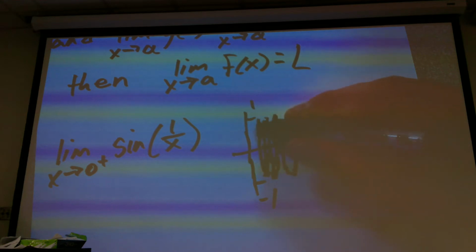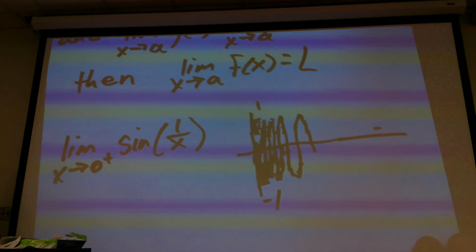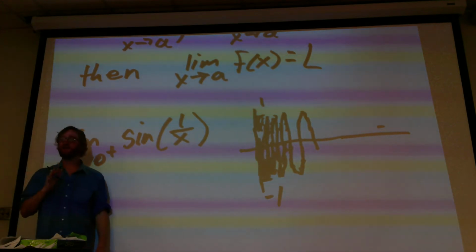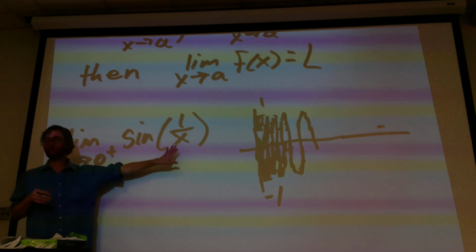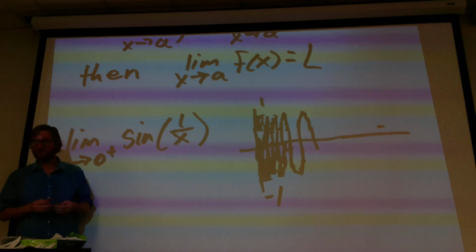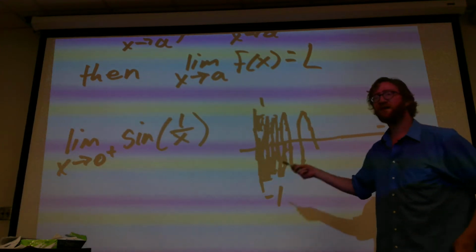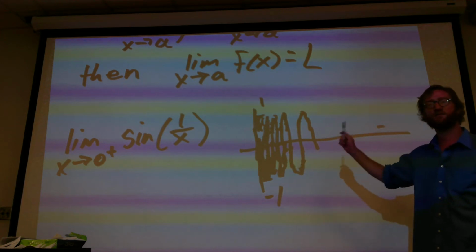Oh no, the oscillations are getting worse. They're just bouncing back and forth radically. Because remember, we were talking before that you don't divide by 0, because if you divide by 0, you're going to tend towards infinity. So this ends up with infinite oscillations as you end up approaching 0.